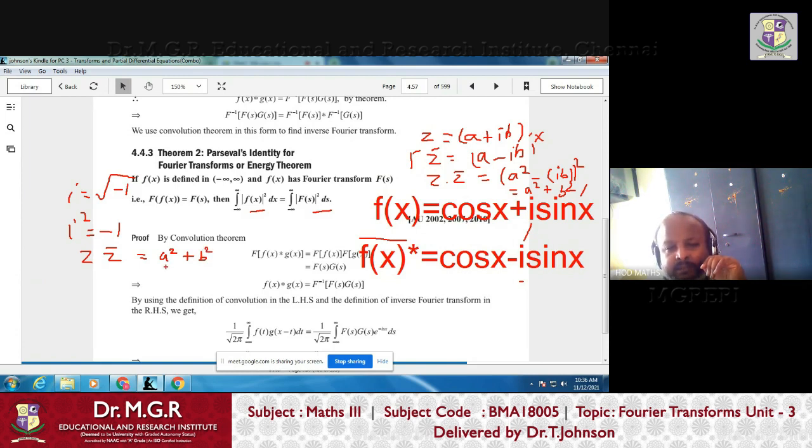So this is a real number. In general, A is a real number, B is a real number. A plus iB is a complex number, but A and B are real numbers. So if you square these two real numbers, both will be positive only, and the summation also will be a positive number. That is denoted as mod Z.